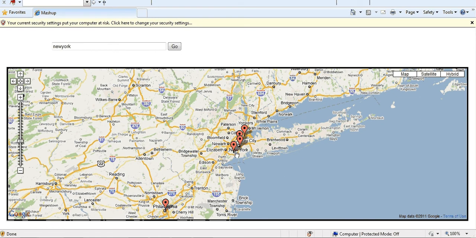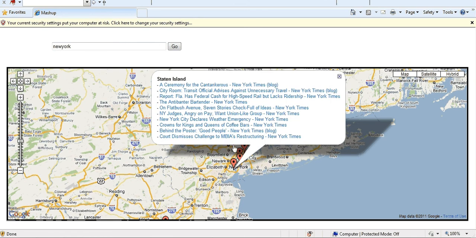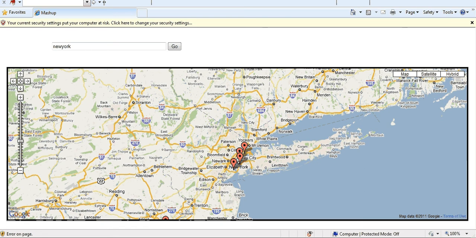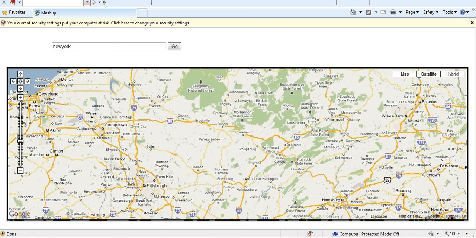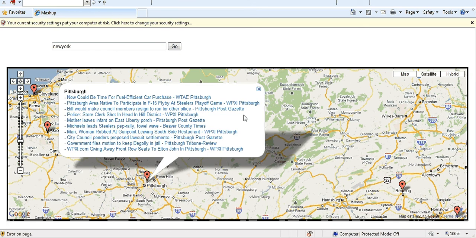If we click on any of these markers, it shows the news for that particular city. Now this is the news for New York. Let me tell you, these are the latest news which our application is fetching from the Google News server. Now let us change the frame. It will take some time to fetch the data. Now these are the markers. If we click over here, Pittsburgh is showing the news for Pittsburgh.